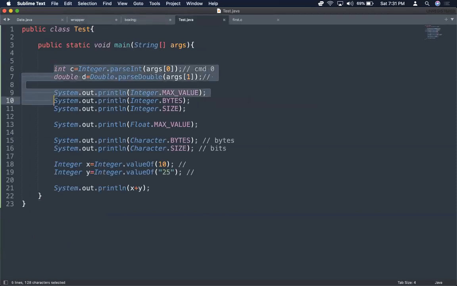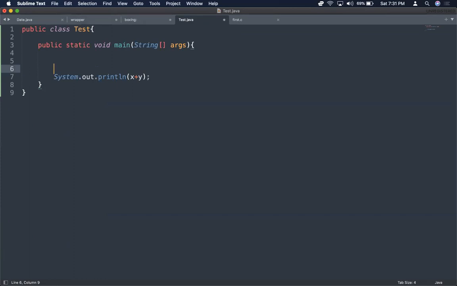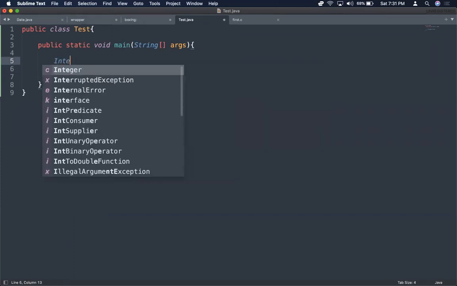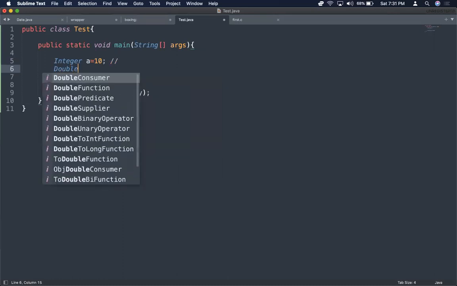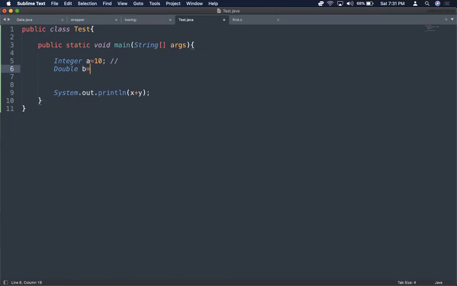So let me create some integer objects. Let's say I'm saying here Integer a equals 10. Now what actually happens here? Boxing will happen because 10 will directly become an Integer object. In the same fashion, Double b equals 3.14. So here also boxing is happening, right?